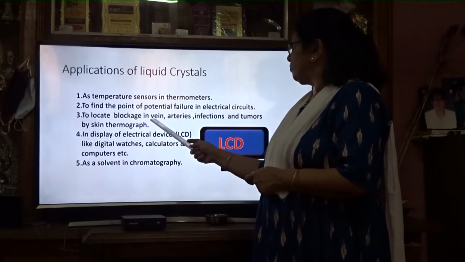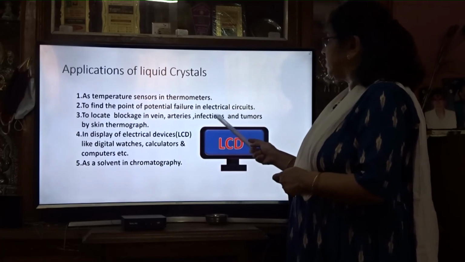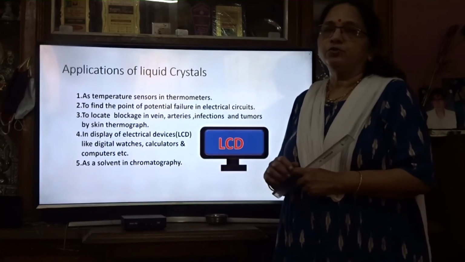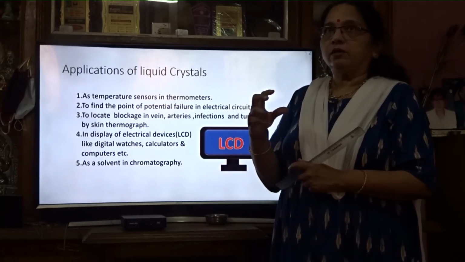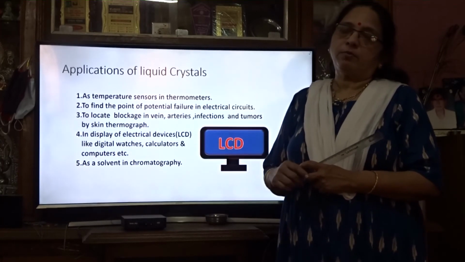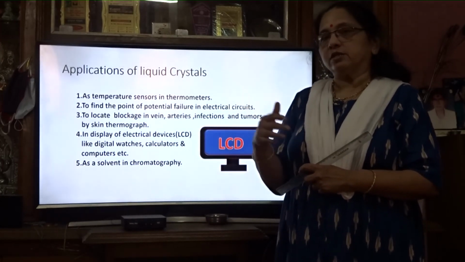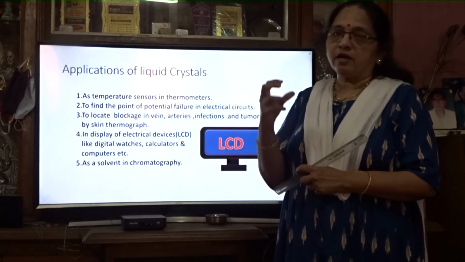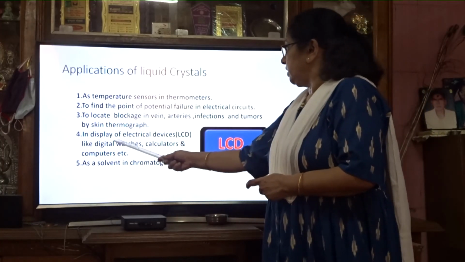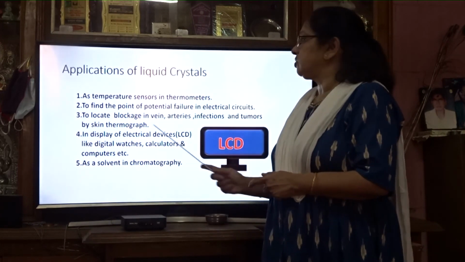To locate blockages in veins and arteries, infections and tumors by skin thermogram: if any part of the body has an infection, the liquid crystal is used there, and the temperature of the infected area will be somewhat greater than the normal body temperature. The liquid crystal changes color, so by the color change we can detect that at this particular point there is a tumor. They also use it in breast cancer detection. In displays of electrical devices, LCDs, like digital watches, calculators and computers, these liquid crystals are used.